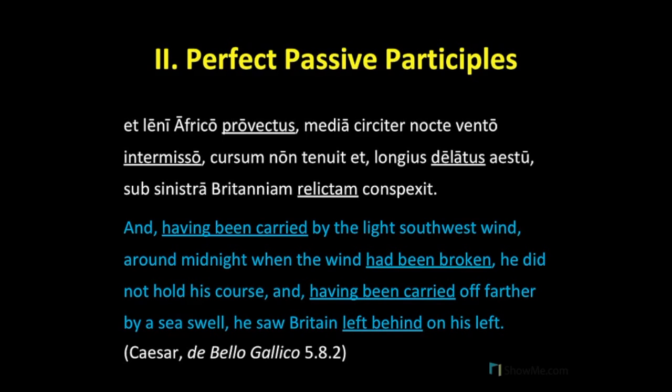That is, the wind coming from the direction of Africa. Media circiter nocte, around midnight, vento intermisso, literally, with the wind having been broken. But you'll notice in our translation we were a little bit more flexible. We said, around midnight when the wind had dropped. Cursum non tenuit. He did not hold his course.